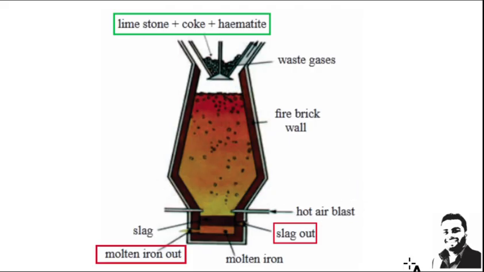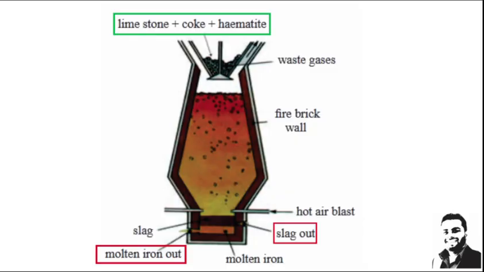A series of chemical reactions takes place inside, and finally the iron is extracted and deposited at the bottom of the blast furnace as liquid iron. So there is an iron outlet here.